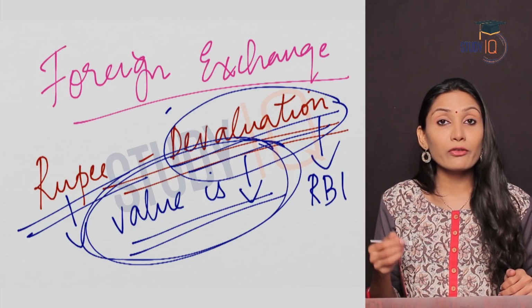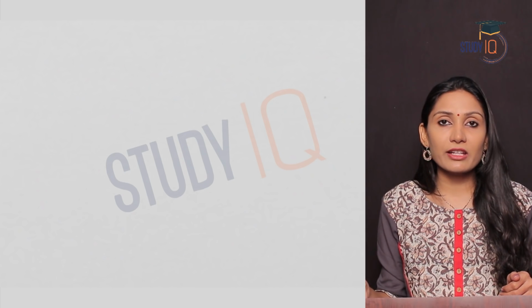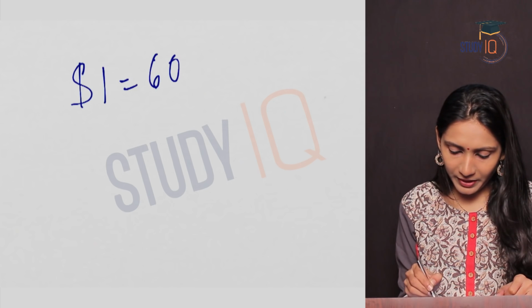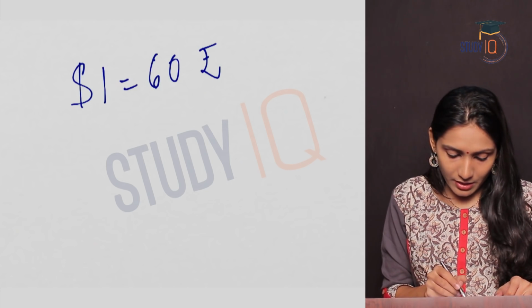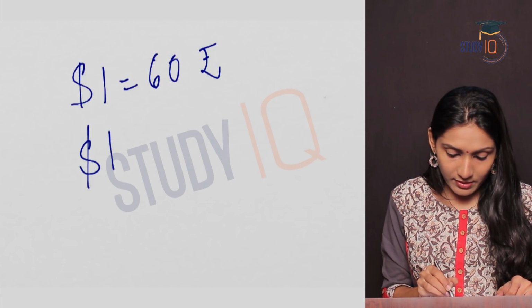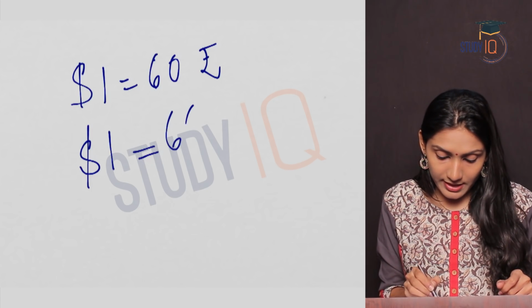Which means the value of rupee has come down. Let us see how. Suppose before the devaluation, $1 equals 60 rupee. Let us suppose this was before the devaluation. So now the value of rupee has come down. For $1 you have to pay now 66 rupee.